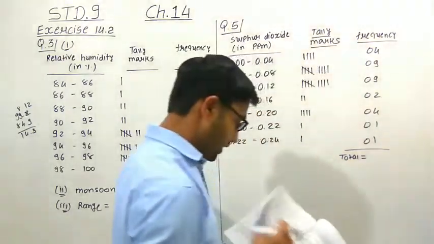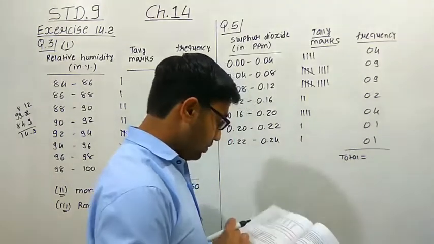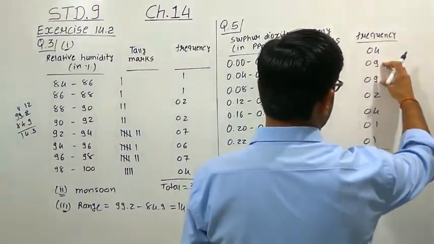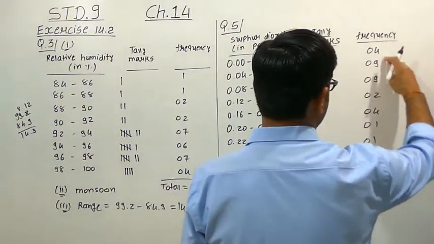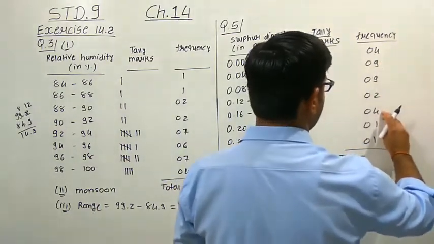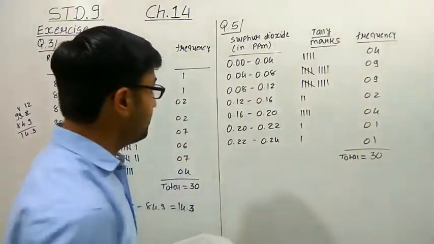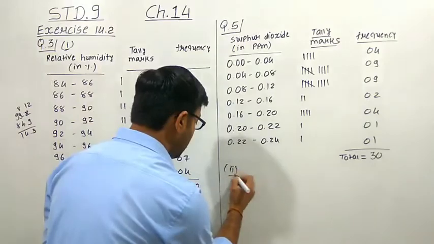No, it must be 30, because it is 30 days data. Let us calculate again. 9 plus 9, 18, plus 2, 20, plus 4, 24, 28, 29, 30. Yes, 30. So we have prepared the frequency distribution table.